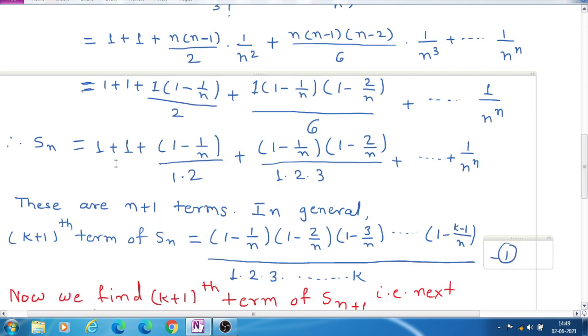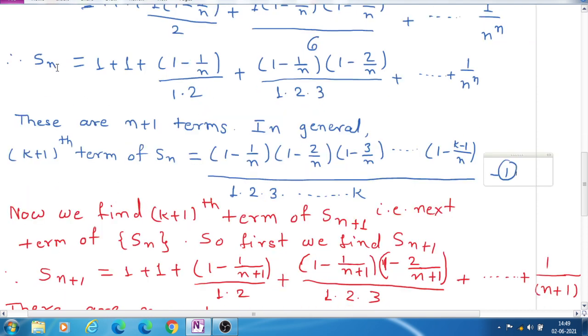Therefore, we get 1 plus 1 plus 1 into 1 minus 1 upon n divided by 2, which means 1 into 2, plus 1 into 1 minus 1 upon n into 1 minus 2 upon n divided by 6, which means 1 into 2 into 3, and so on, and here is the last term 1 upon n raised to n, as it is. So this is the nth term of our sequence. That means in one term there are total n plus 1 terms.